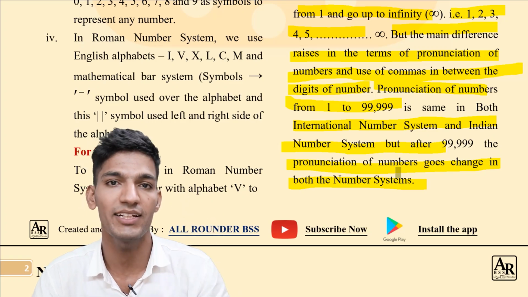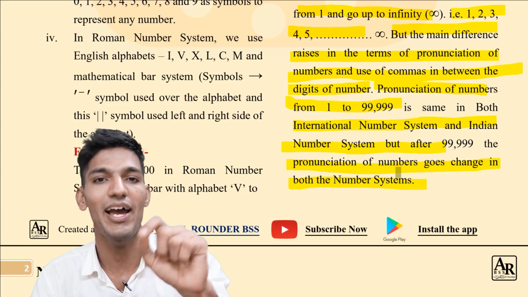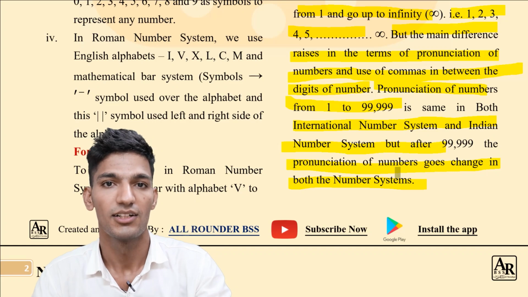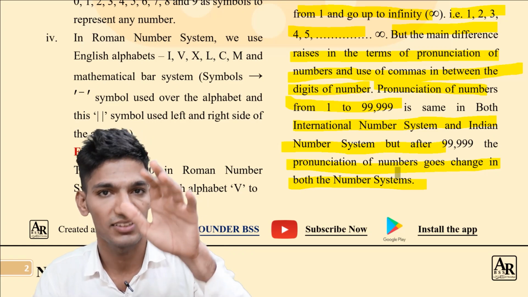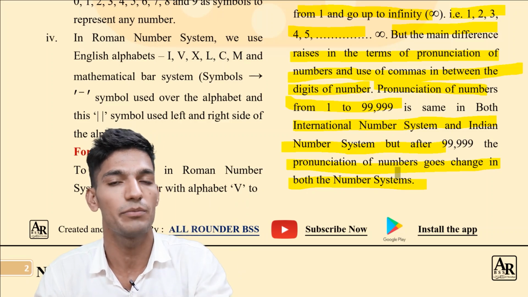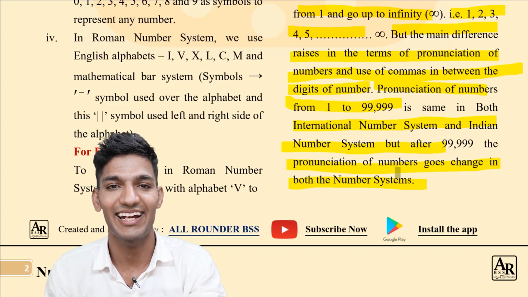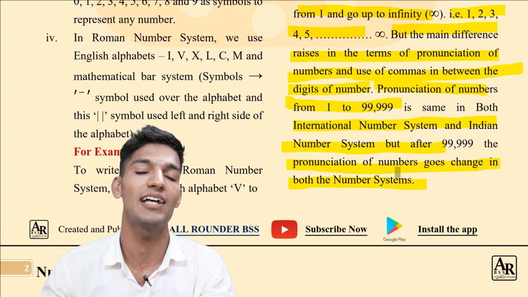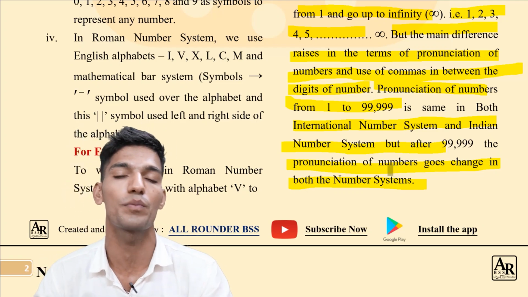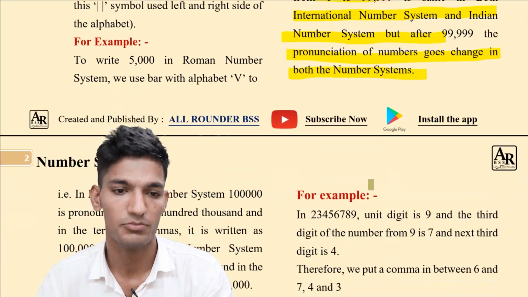If you pronounce 90,000 in the Indian number system, the same 90,000 will be pronounced in the international number system. The comma for 90,000 will be the same. After 99,999, the use of commas and the pronunciation of the numbers will be different for both number systems.